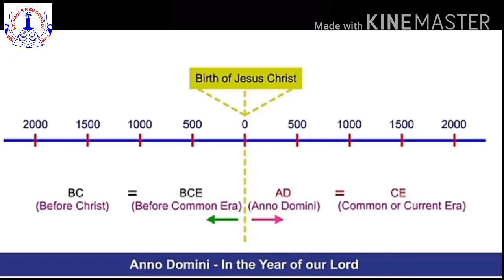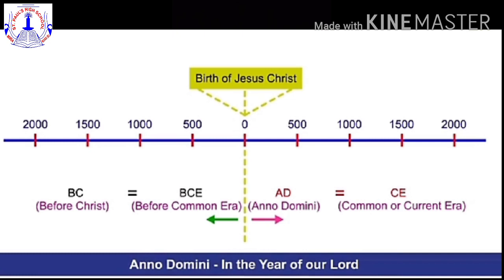Historians developed a special method of counting the years. They used the letters BCE or BC and CE or AD. BCE or BC stands for Before Common Era or Before Christ. CE or AD stands for Common or Current Era or Anno Domini.